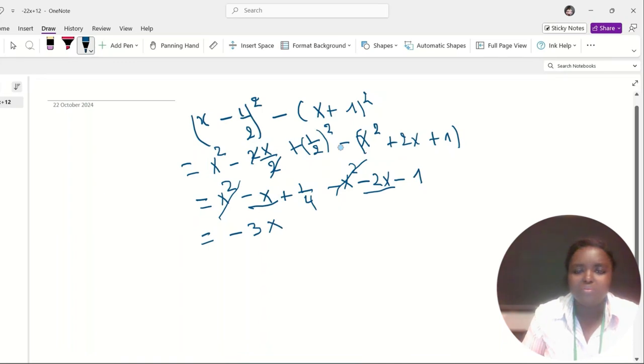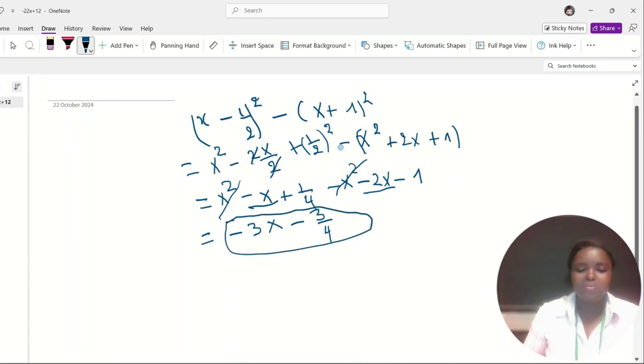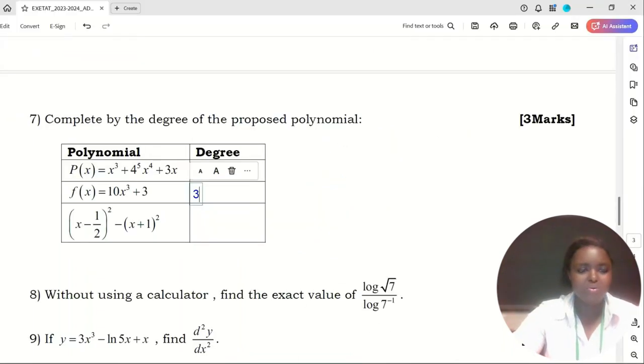And then 1 over 4 minus 1 gives minus 3 over 4. So you can see that the simplified polynomial has only one term with x, and that term has x with power 1. So our polynomial is of degree 1. So the answer here should be 1.